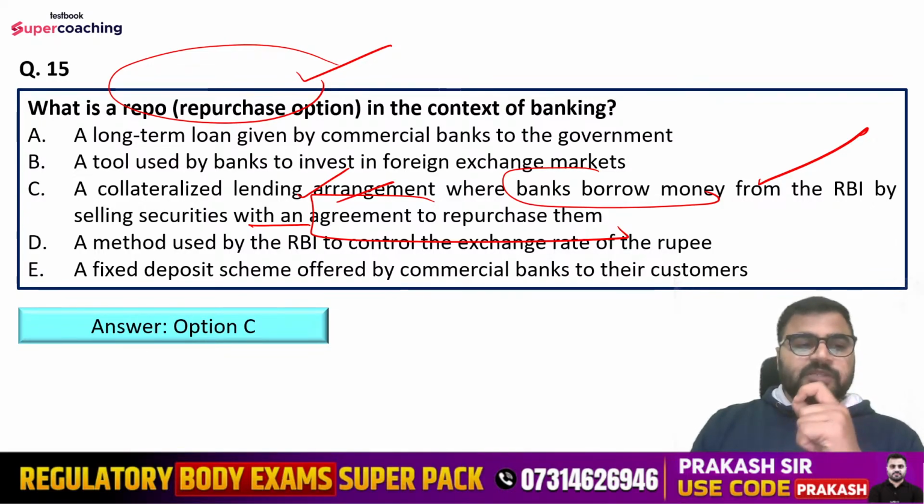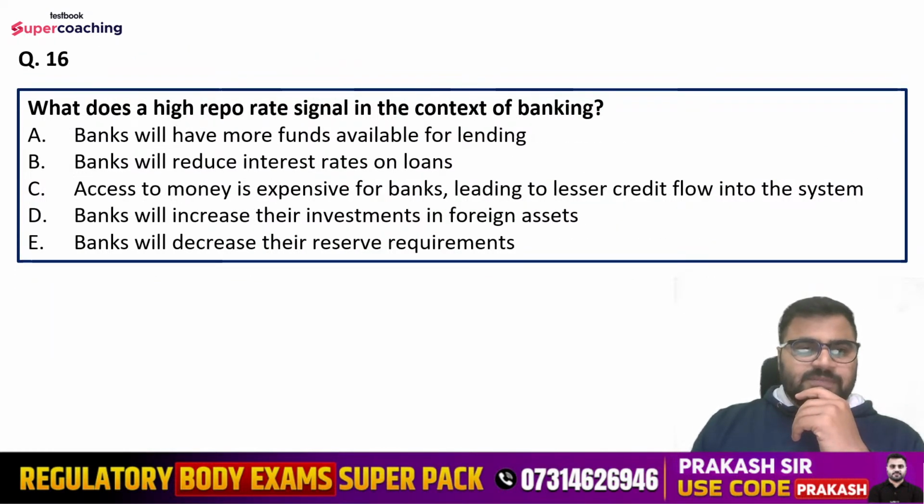So what is being repurchased here? Government securities which banks sell at the time of taking loan, they repurchase them once the repayment of the loan is done. Question number 16 is, what does the high repo rate signal in the context of banking?